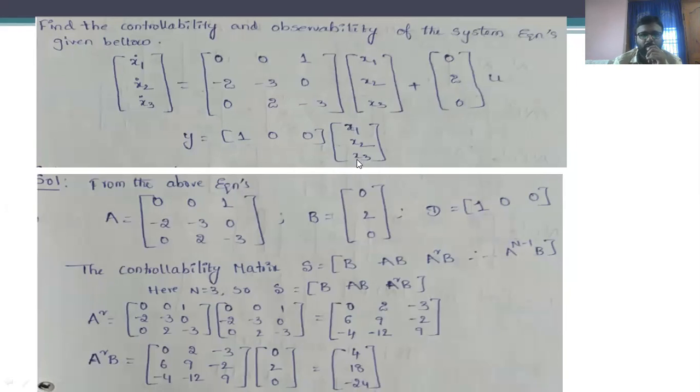Whenever we compare these equations with the fundamental state equations, we can evaluate the matrices. This matrix is capital A, this is capital B, and this is capital D.